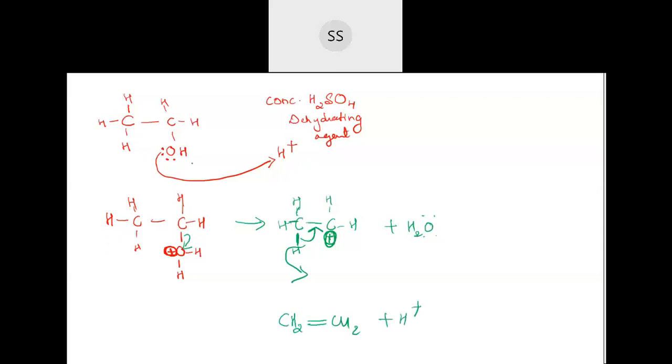Okay. So see that acid which came initially, same acid has gone back. So it is just a helping for removal of water. So sulfuric acid is not consumed. Now you are able to get why sulfuric acid is not consumed in the reaction. It's gone back again in the form of H2SO4. H plus has come back again.